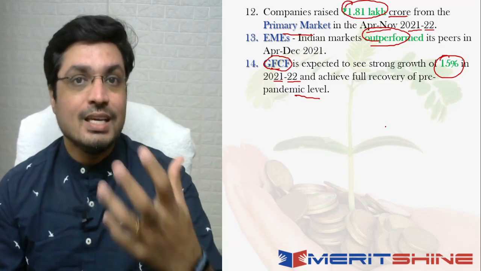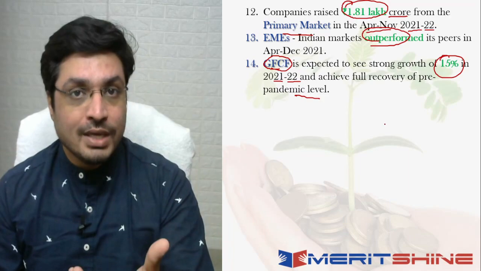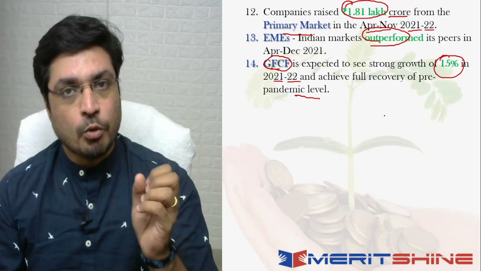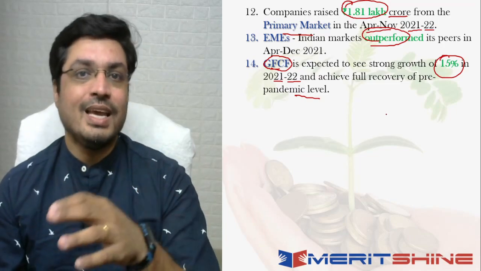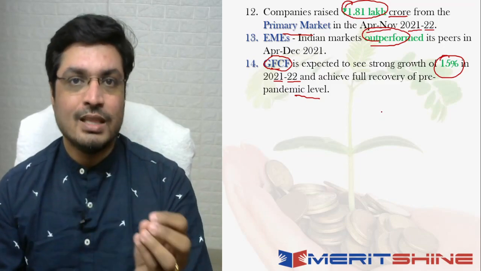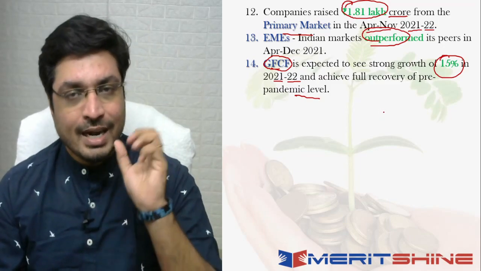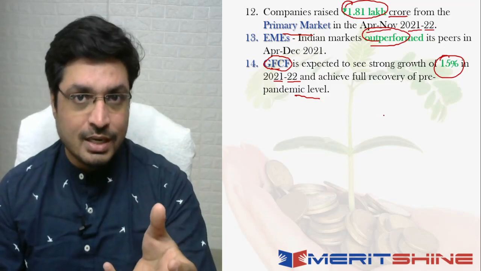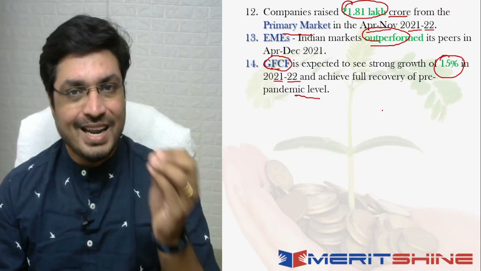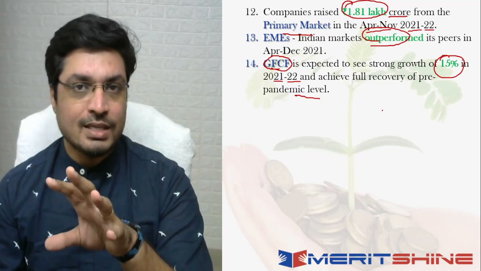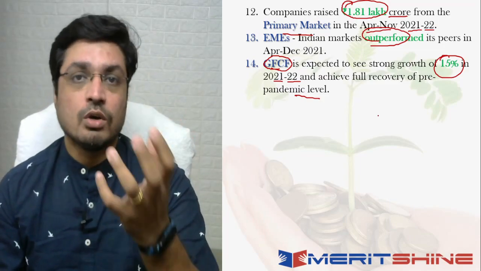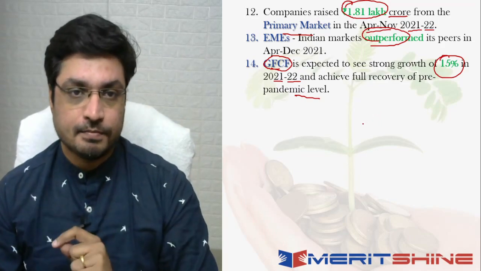Capital ka matlab any increase in the physical value of the assets, right? So net increase in the physical value of assets, right? Wherein you look at predominantly kya investments हुए हैं minus any kind of disposals that may have happened. So that is the net increase. Investments minus disposals in the physical value of your assets, and isme agar any kind of consumption that has happened, right? So any kind of depreciation, that is not accounted for in this, right? So essentially net increase in the value of your physical assets, right? Basically looking at your investments minus your disposals. That's what refers to your gross fixed capital formation, right?